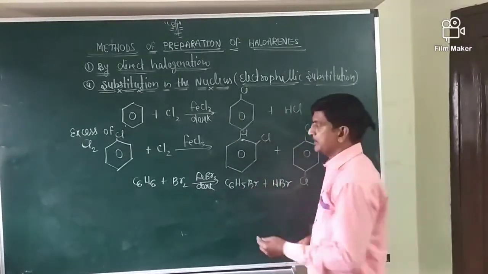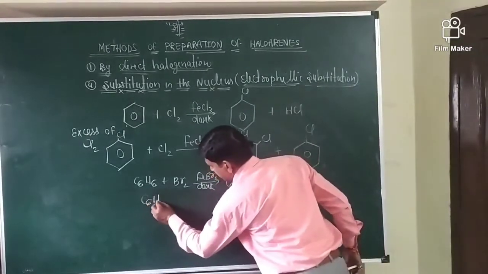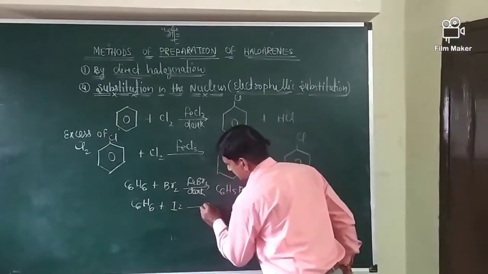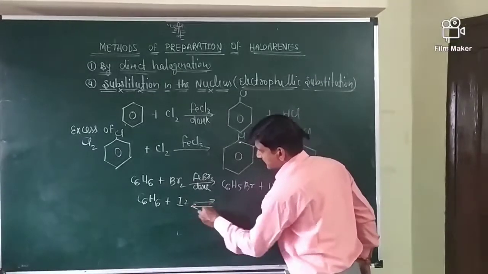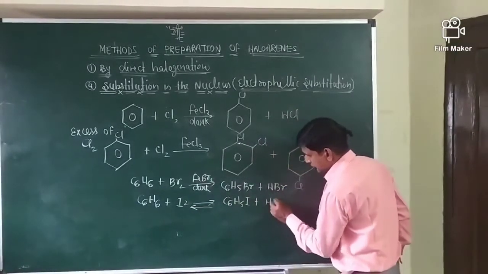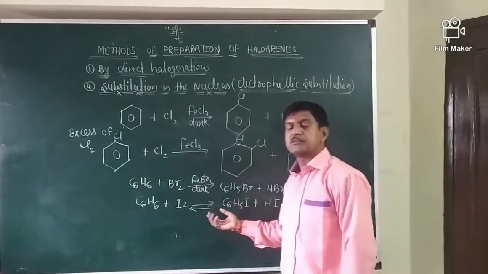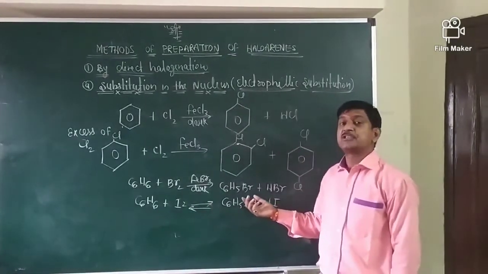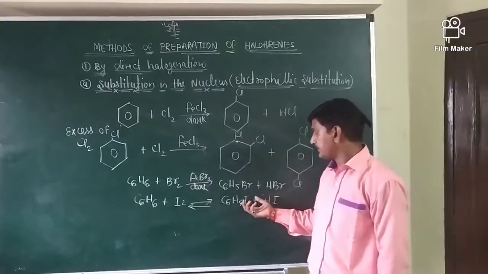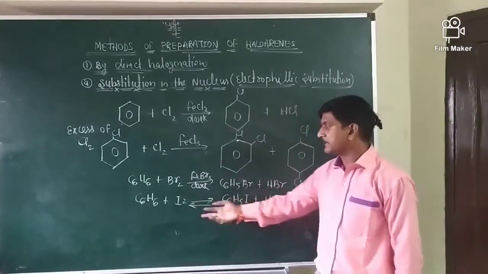Same with iodination. Iodination is a reversible reaction. So for this reaction we will use a strong oxidizing agent like HNO3, HIO3, different oxidizing agents, to stop the formation of, or liberating, the iodine.